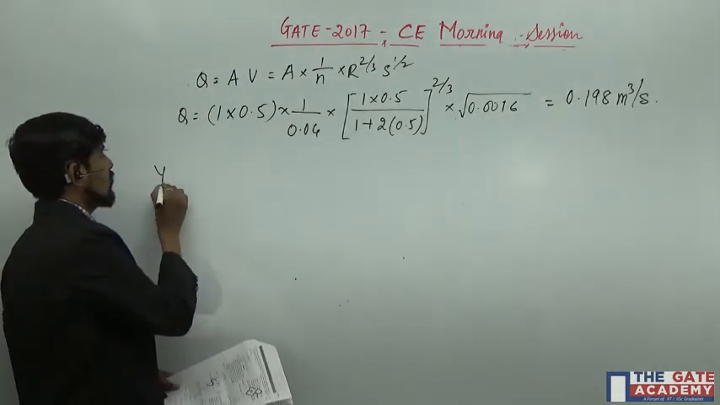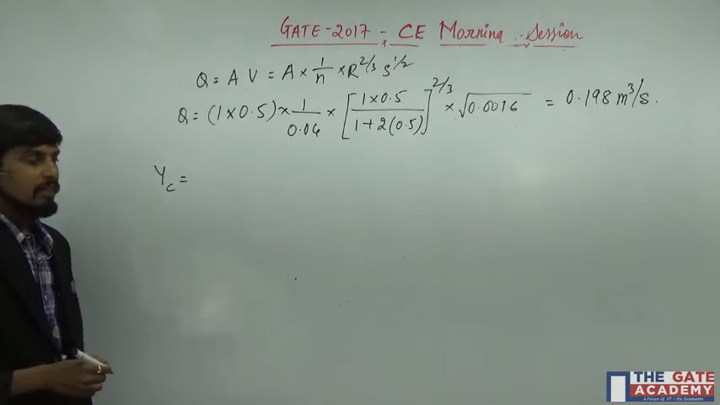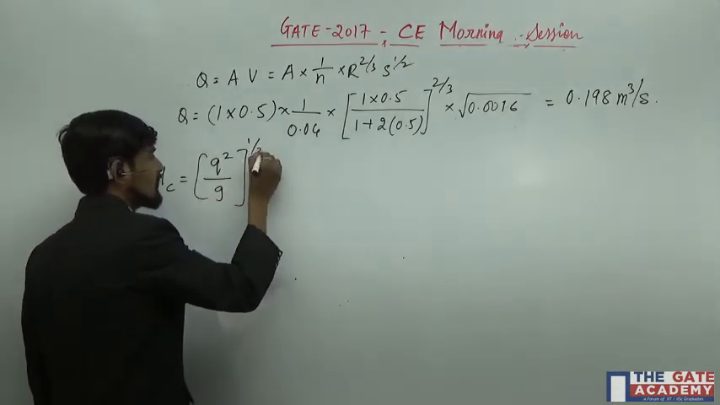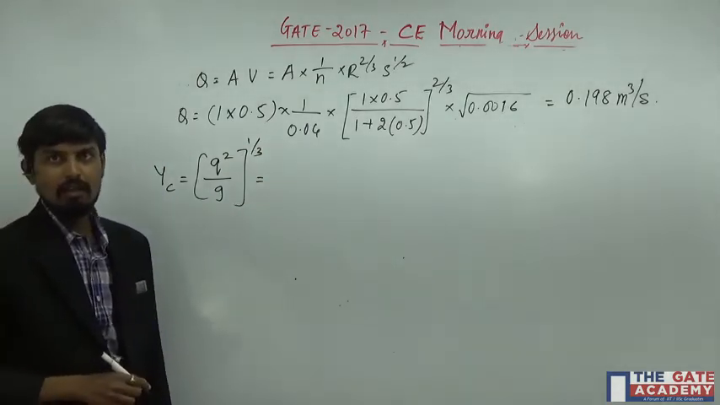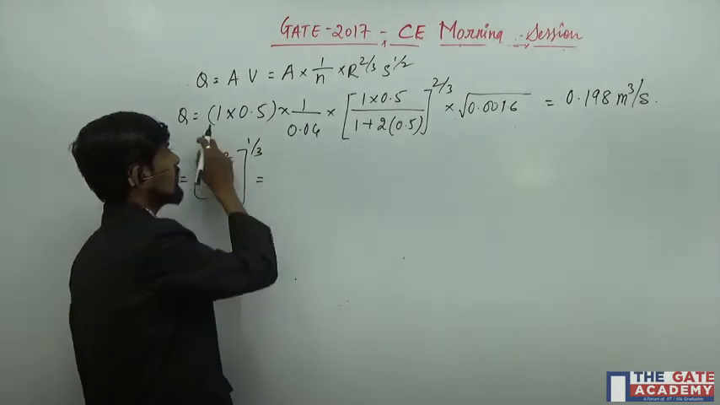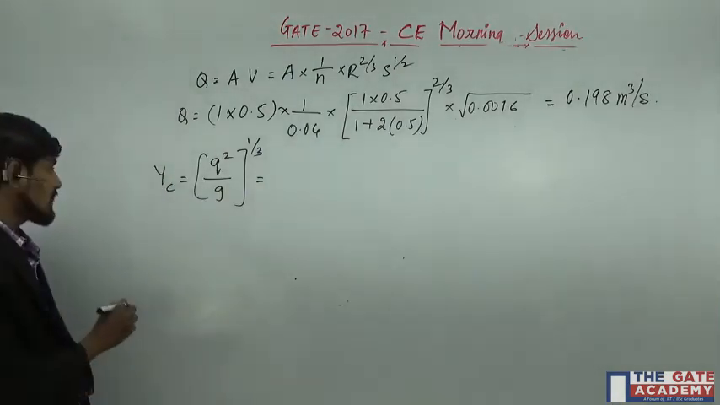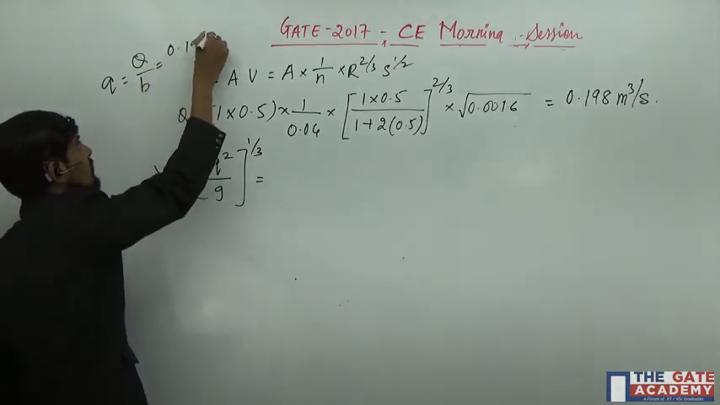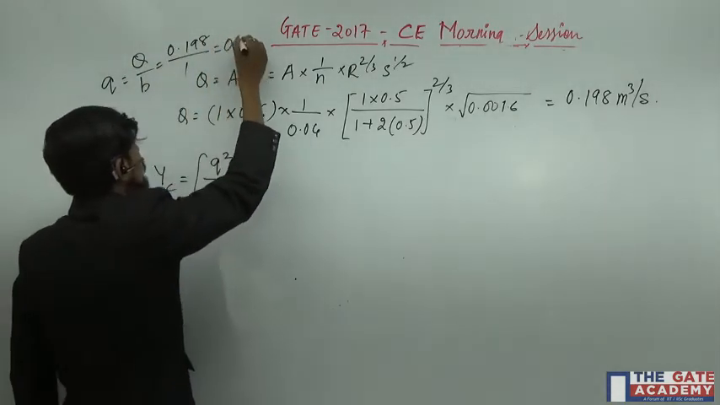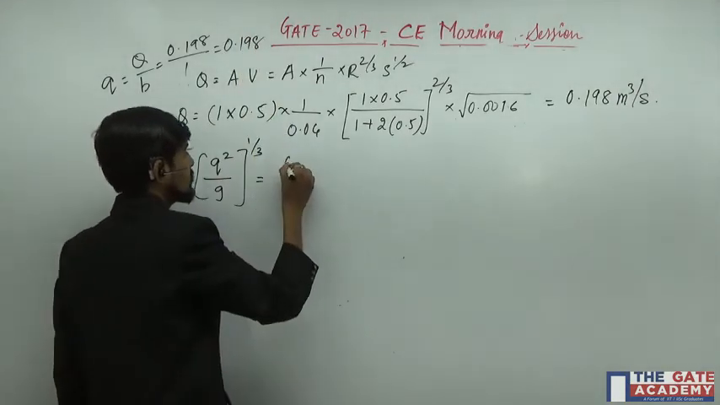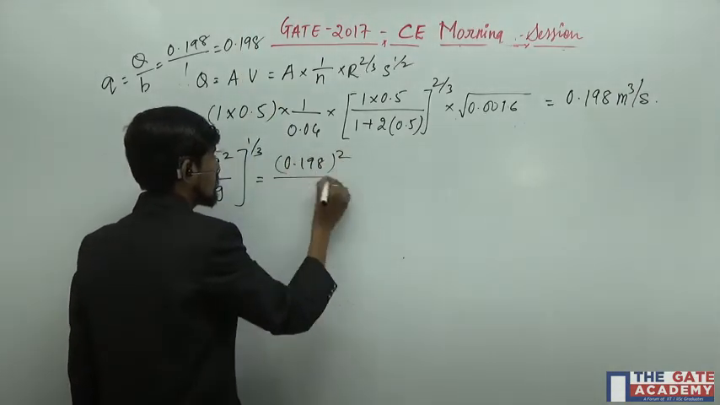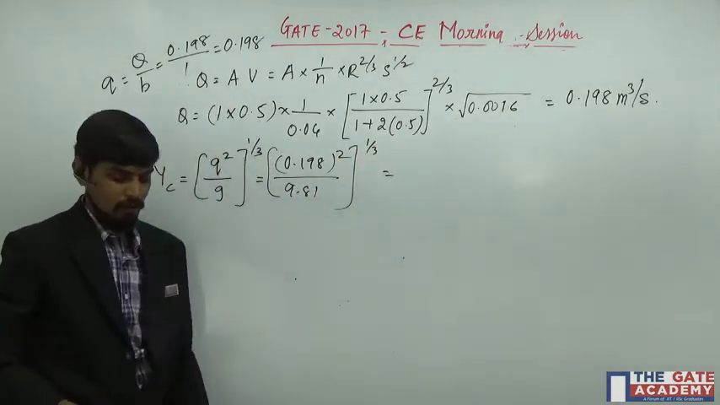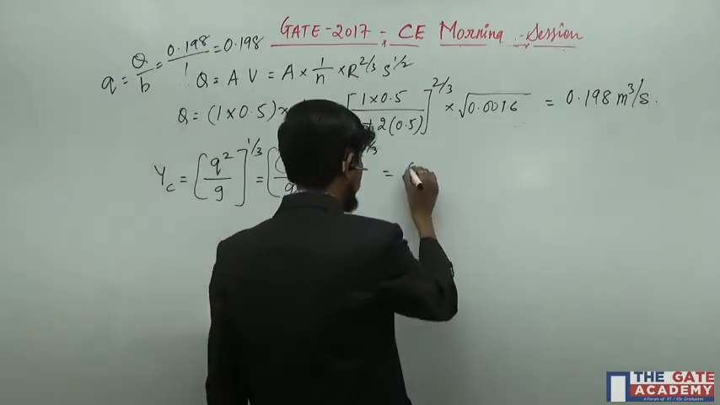So now you know how to find out Yc. Yc is equal to q square by g, whole to the power 1 by 3. This is for your rectangular channel. So q square, capital Q is 0.198, small q is nothing but capital Q by B. Capital Q is 0.198, B is 1 here, and small q will also be equal to 0.198. If you solve this, my obtained Yc value is 0.159.